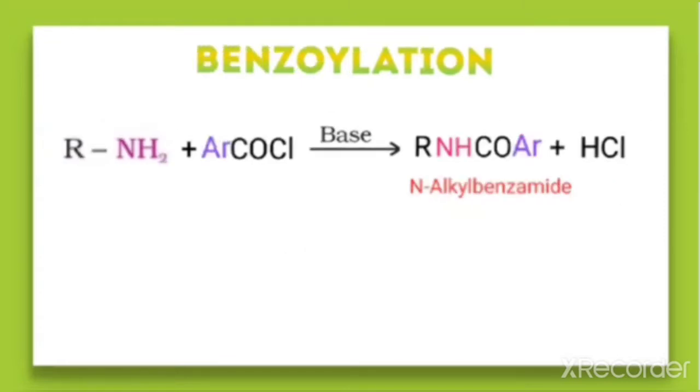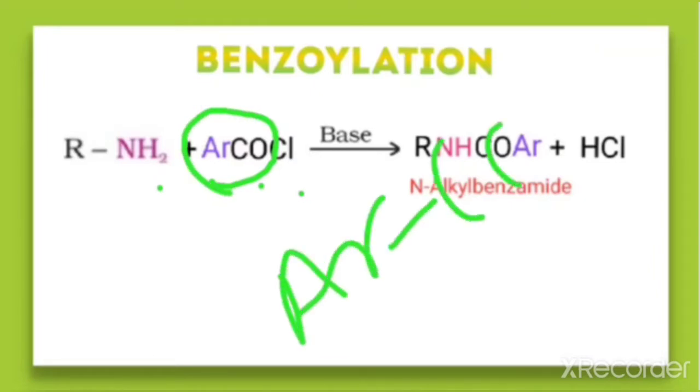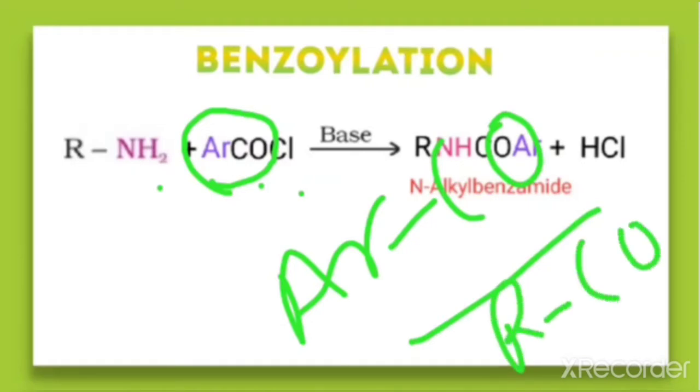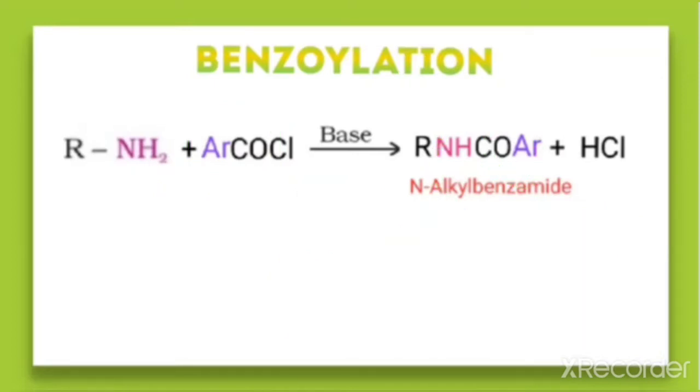Now next we'll be discussing benzylation. The general reaction is represented here as RNH2 plus ArCOCl. In the previous 2 cases we have taken RCOCl, here we are taking ArCOCl. That is, here there is a substitution of which group? The benzoyl group. That is, the ArCO group gets substituted here. In the previous cases the RCO group is substituted, but here ArCO. Ar means the benzene ring, that is C6H5CO.